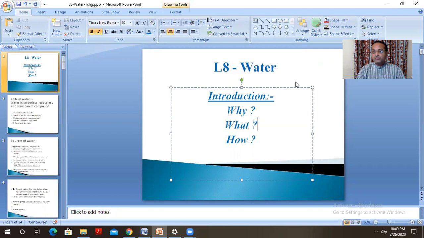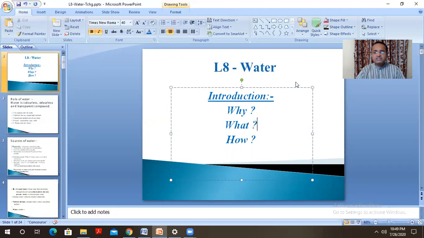So, dear friends, firstly, why are we going to study this chapter? Water plays an important role in our life. This water is used for drinking purposes by all the animals. Then, this water is also used for irrigation purposes for plants. In industries, this water plays an important role. That means water plays an important role in our life. Everywhere water is utilized, and so we are going to study this chapter.